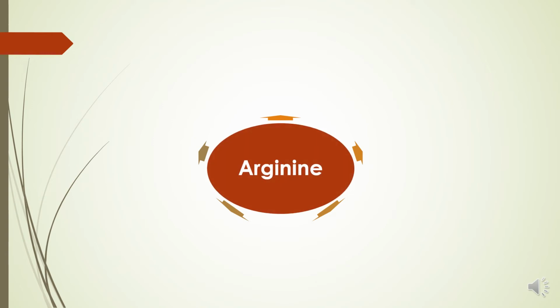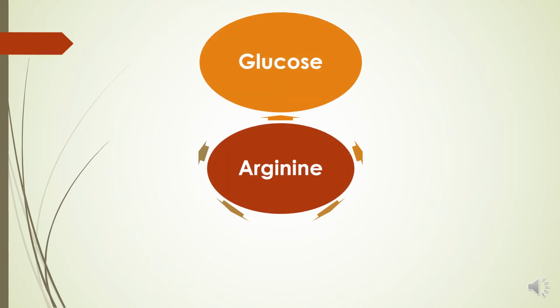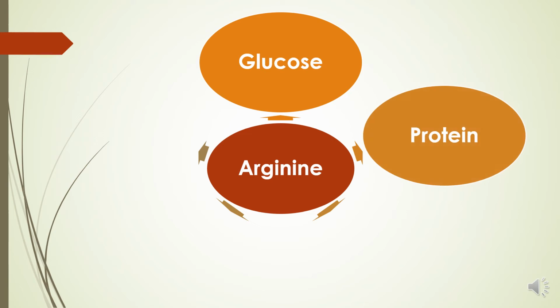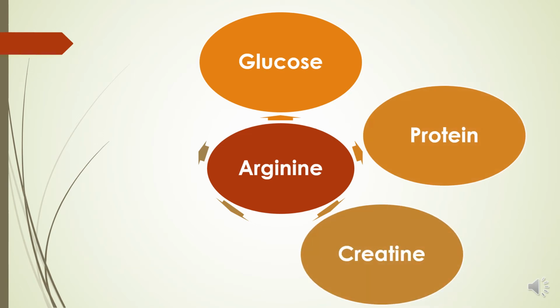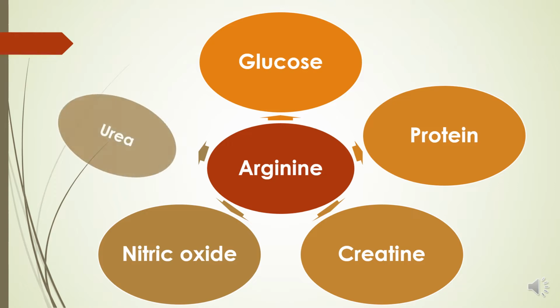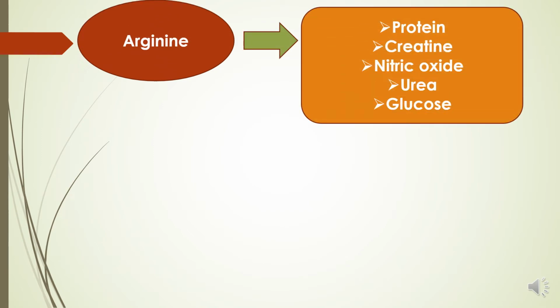Arginine can generate glucose and protein. When it is degraded, it can form creatine, nitric oxide, and urea. Arginine can synthesize protein, creatine, nitric oxide, urea, and glucose, whereas arginine can enter another fate, that is ornithine production.